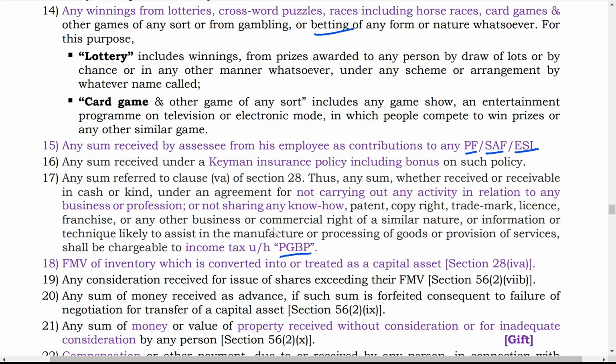Any sum received by an employer from his employee as a contribution to any PF Provident Fund, SAF Superannuation Fund, and ESI Employee State Insurance Scheme.